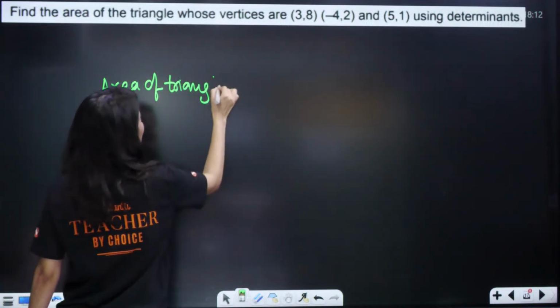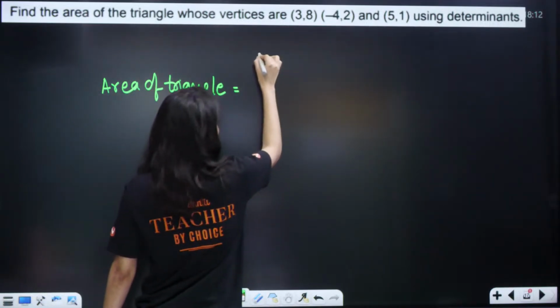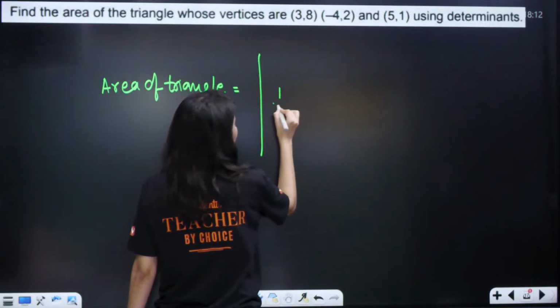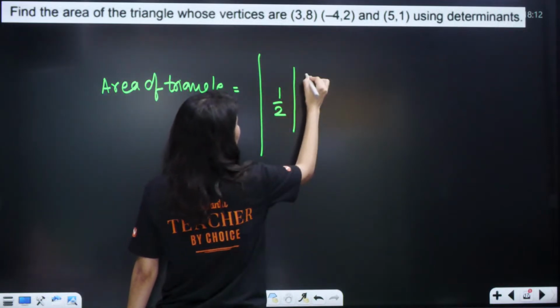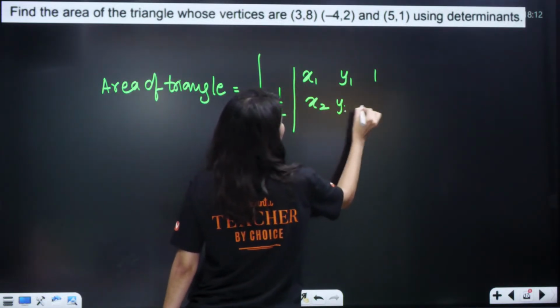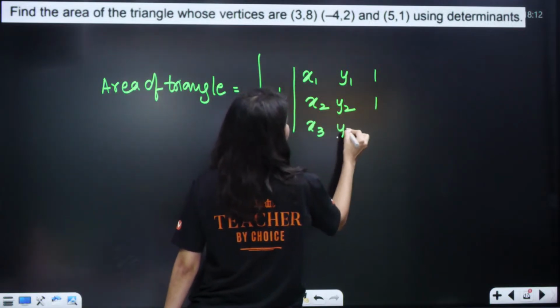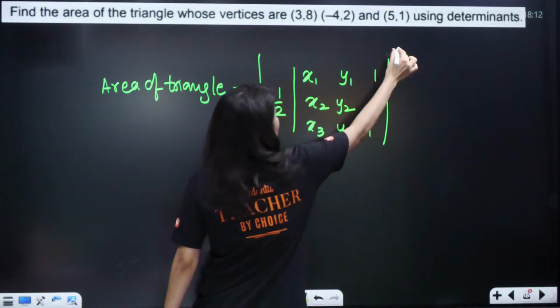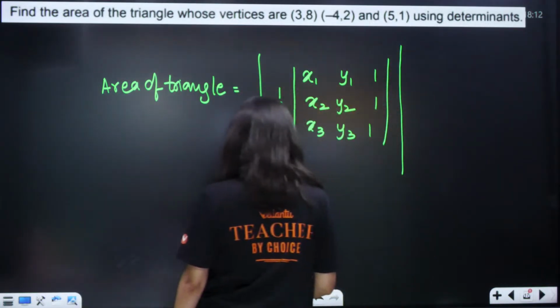Let me write down the formula first. This is going to be mod of half determinant x1 y1 1, x2 y2 1, x3 y3 1, and determinant close, modulus close.